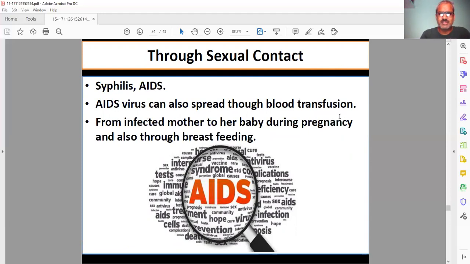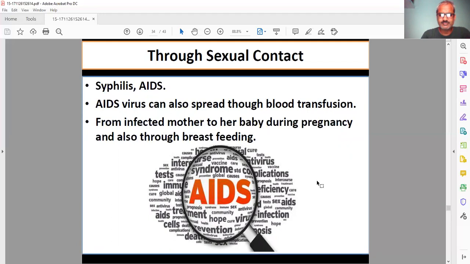Blood transfusion means transferring blood from one person to another, if the blood is infected. Even a mother during pregnancy and breastfeeding: if a mother has AIDS and she is breastfeeding or giving milk to her child, then the chances of the disease spreading are there. AIDS can be transferred from mother to son or daughter.